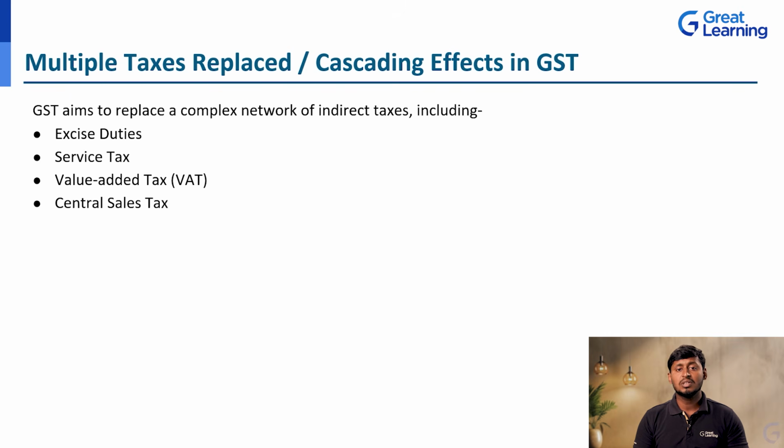Whatever goods and services we purchase and take from other states or from another country to our home country or home state, we need to pay this sales tax or service tax. Then value added tax and central sales tax were there, which we pay directly to the central government. All these 4 taxes were eradicated. Not only these 4, we had many other sub taxes. All these were replaced and eradicated after implementing this GST.